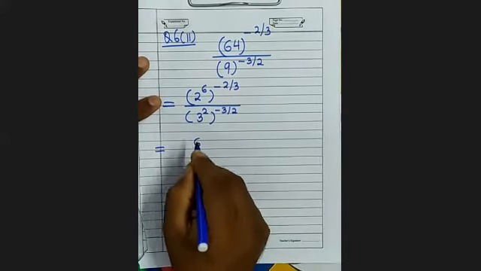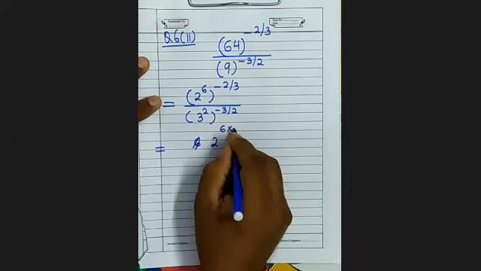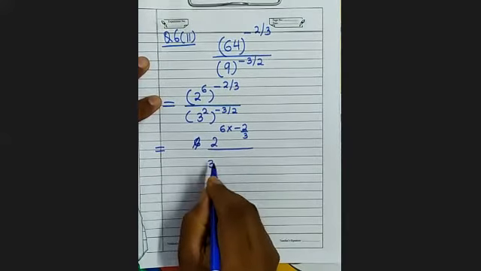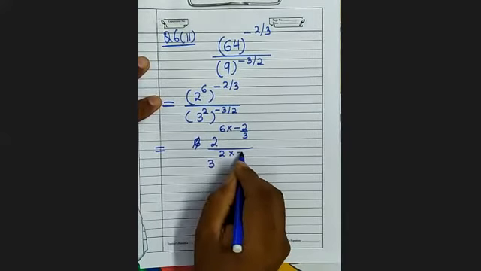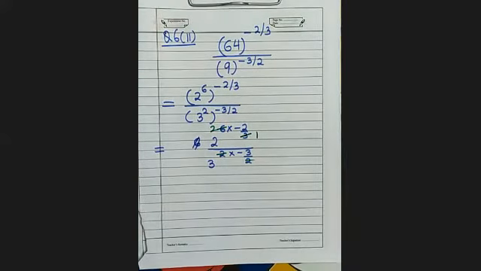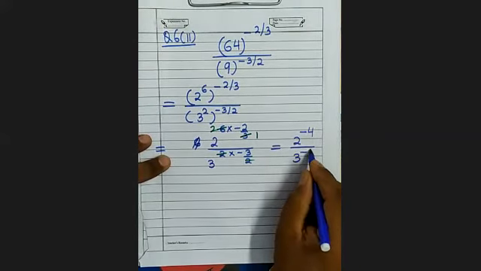Now you multiply the powers. So here 2, 6 into minus 2 by 3. 2 into minus 3 by 2. When you simplify, you will see here 3 1 ja, 3 2 ja. 2 and 2 cancel. So in the numerator it will be what? 2 to the power minus 4. Denominator 3 to the power minus 3.